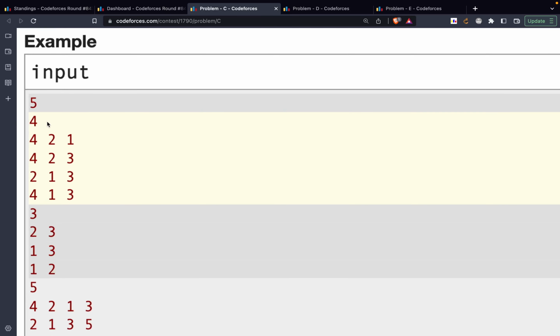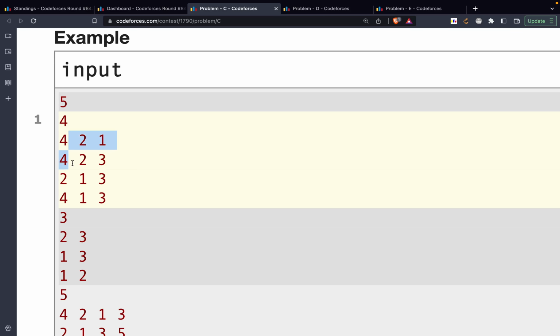So then they have given the test cases. I won't be going into much detail because there's an easy intuition to it and a pattern you can easily see. So over here you can see 4 in 3 numbers, or in n minus 1 numbers, but in one of the rows 4 is not available. Now what does that tell us? Since each element would be absent in only one row, that means in this particular row the first element is absent, which was actually present in the other rows. Cool. So with that we can say that 4 actually is the first element, because it is present in all the other rows and it's only absent in one of the rows.